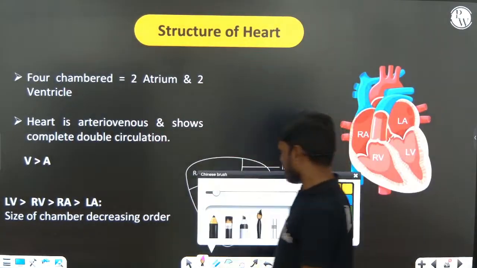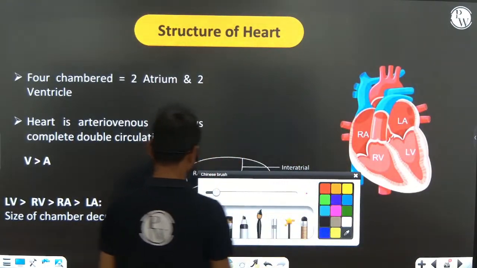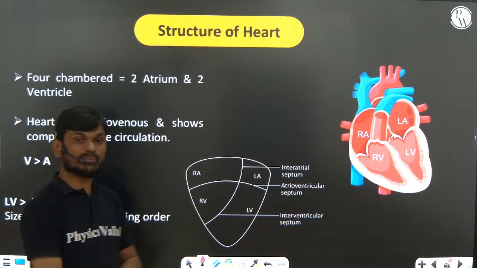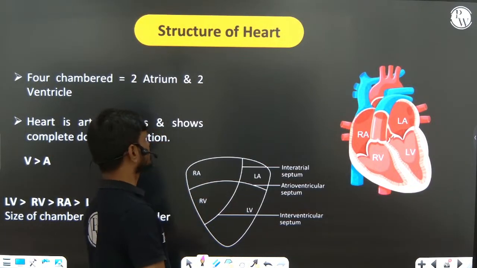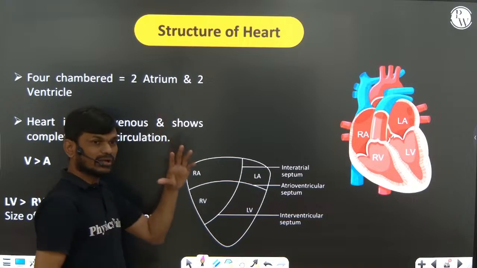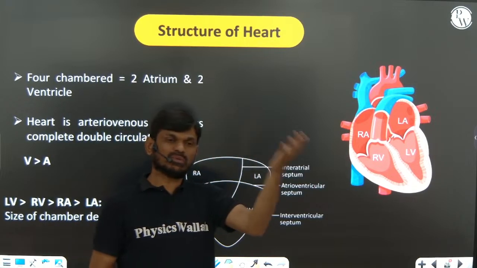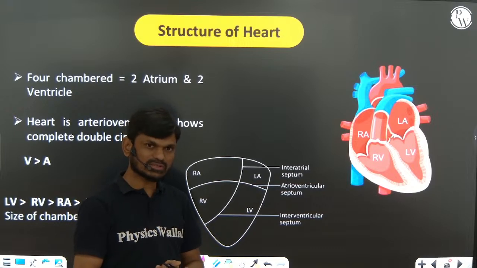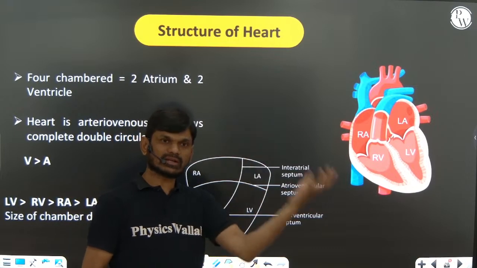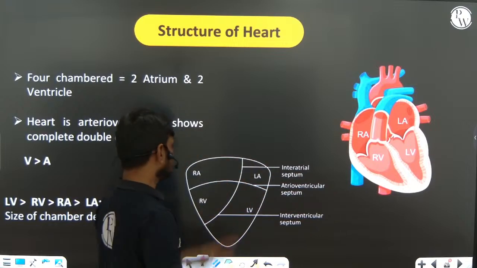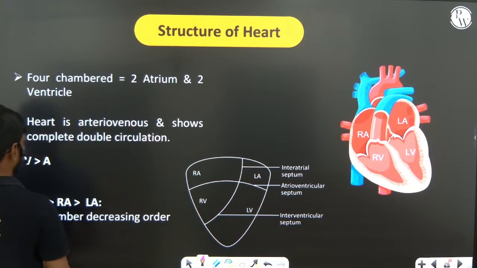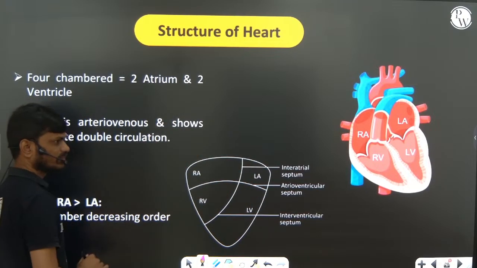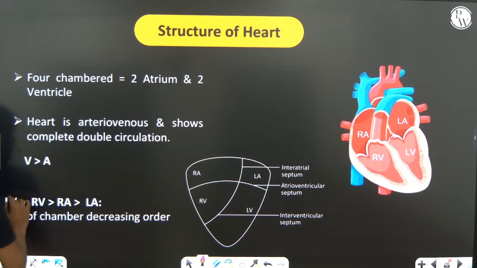Right? So next one, this is important. I will tell you the main important points. The heart has four chambers. The upper chambers, the atria, are smaller receiving chambers, and the lower chambers, the ventricles, are larger pumping chambers. Now consider the increasing size.